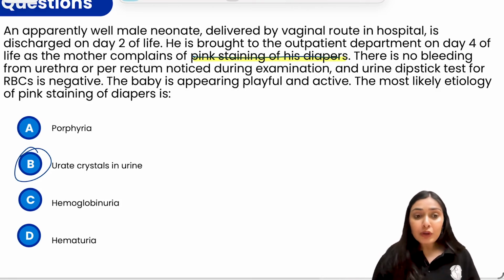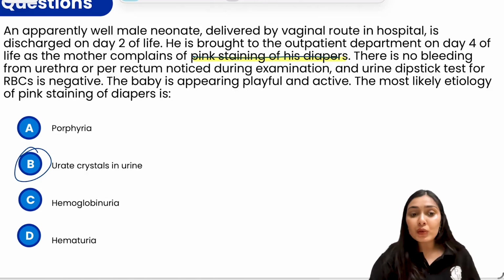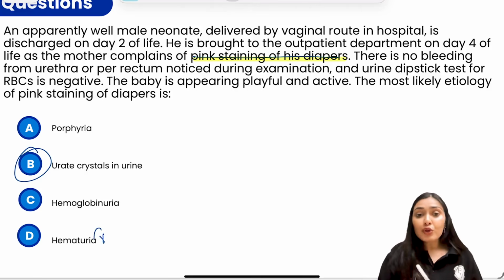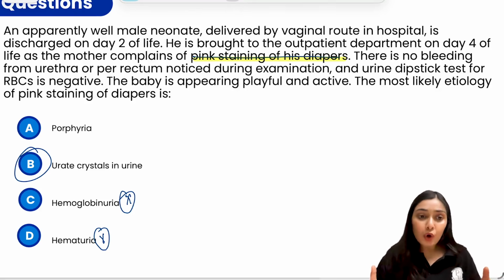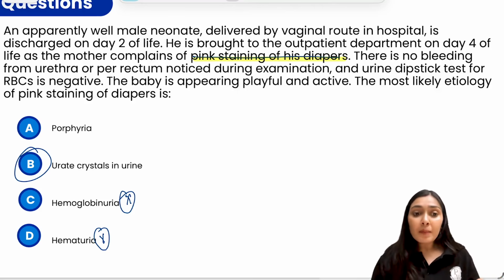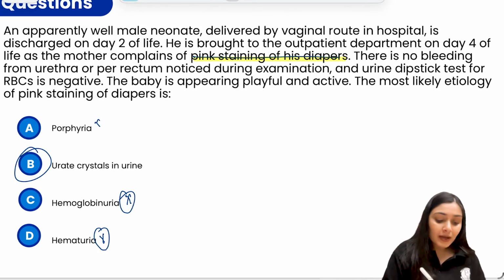And let's rule out other options also. We have a negative dipstick test for urine, so that rules out your hematuria, it rules out hemoglobinuria, and in porphyria, you are not going to see this condition. Porphyria definitely can cause reddish spots or port wine stains in the urine. But apart from that, there is going to be photosensitivity, blistering, anemia. The child won't be otherwise healthy, right? So again, it goes against.